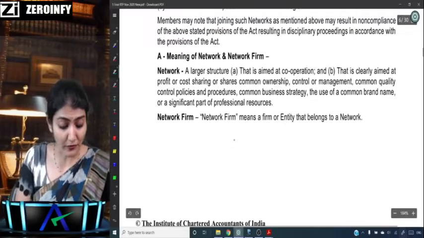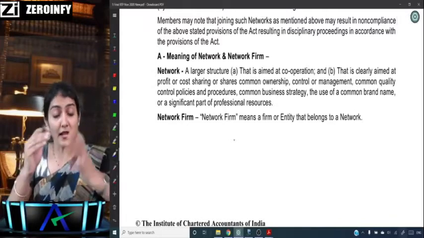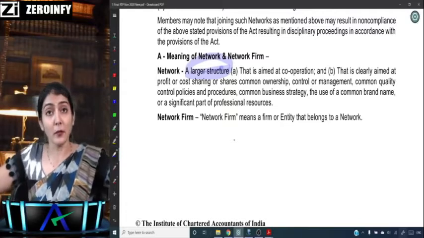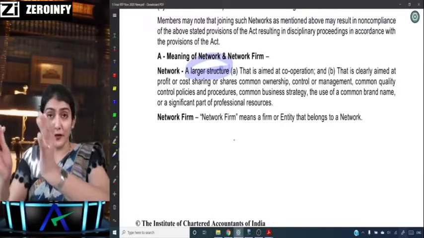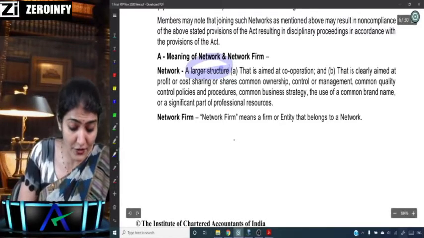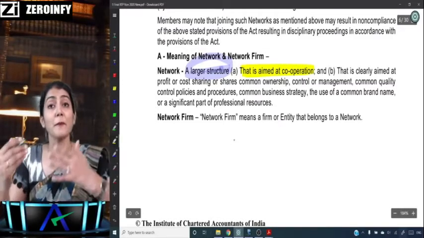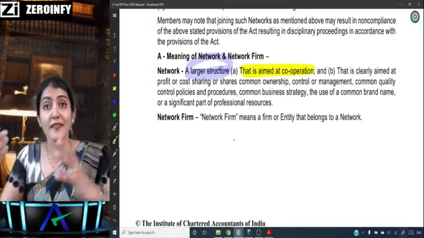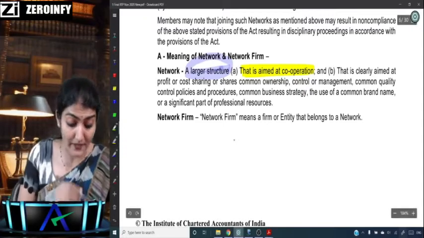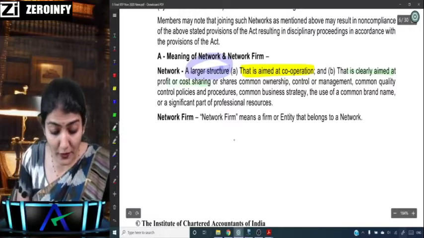Then, very important is the definition of a network. Very important part of the discussion is regarding the definition of a network. A network is a larger structure, obviously, wider than an individual CA or a CA firm. And what is the first golden rule for the constitution of the network? Aimed at cooperation. Of the CA, by the CA, for the CA, that type. And in addition to cooperation, it is clearly aimed at profit or cost sharing. That is point number 1.